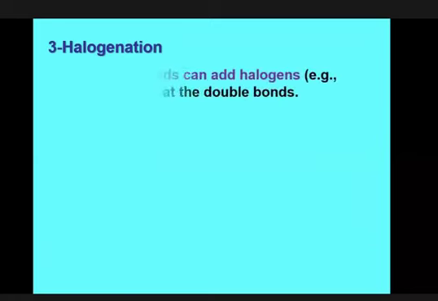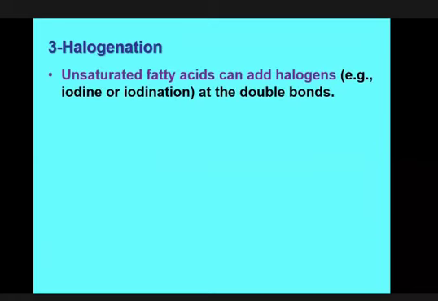Then halogenation. Halogenation is a property that is shown only by unsaturated fatty acids. We know the halogen group, that is iodine and others, but here we will count iodine only. This iodine can be incorporated at the double bond of the unsaturated fatty acid. This is halogenation. It is shown only by unsaturated fatty acids, as they have one or more double bonds, and at a double bond it can accept the halogen group, I mean iodine, and the double bond will be converted into a single bond.